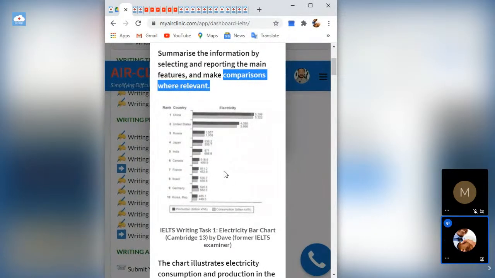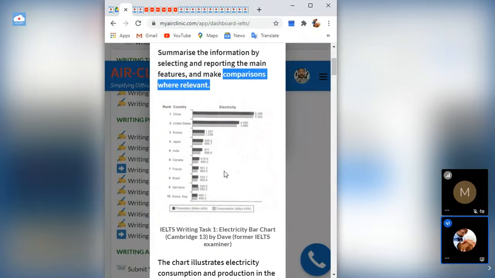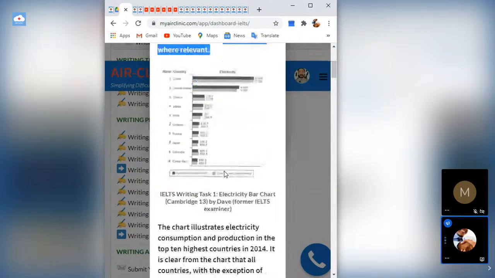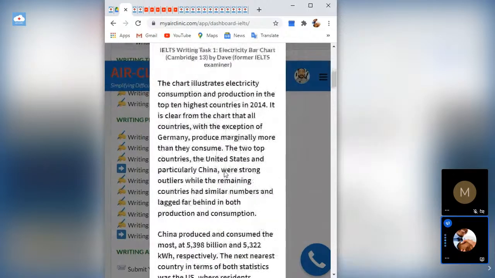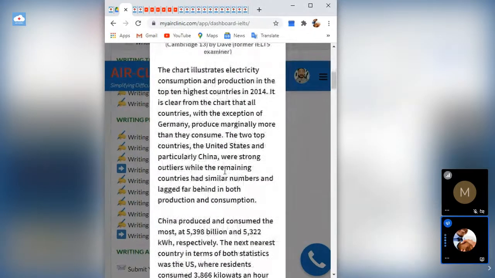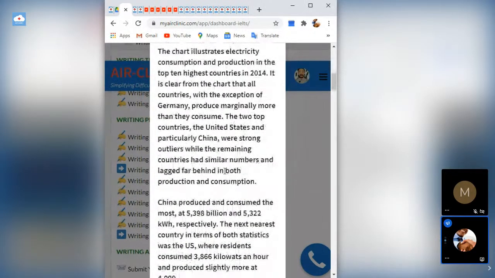Now, for the formula, every sentence has something you are expected to say in the sentence. Every single sentence you want to drop has something you are expected to say. Okay. So now the task, look at this, this is the one written by Dave. This is the example given by Dave. Let me read it for you. It says the chart illustrates electricity consumption and production in the top 10 highest countries in 2014.